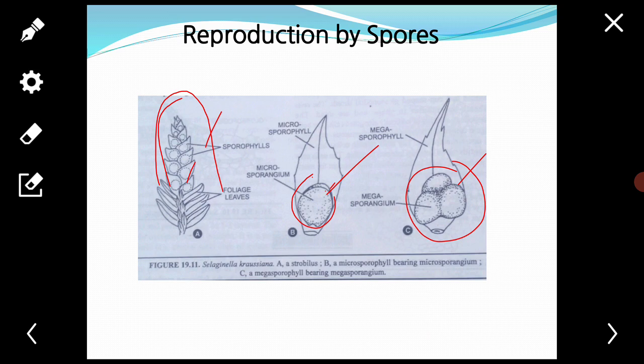But in a few species, like Selaginella patula, the apex continues to grow vegetatively beyond the strobilus or cone. Strobili vary in size and shape in different species. In most of the species, they are long. You see here, they are long.